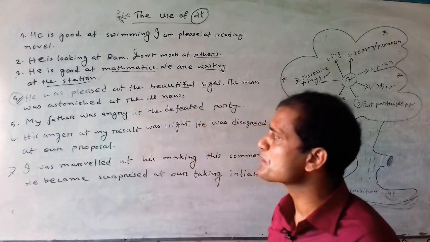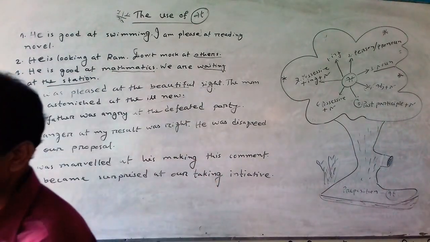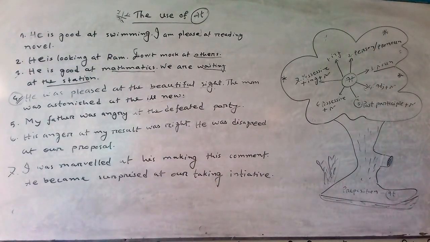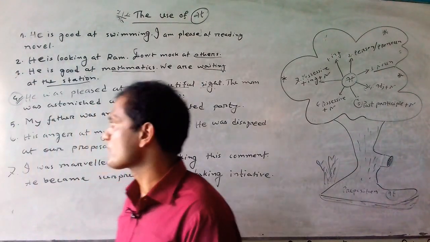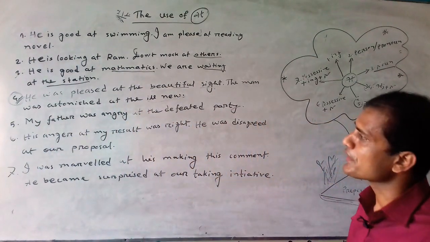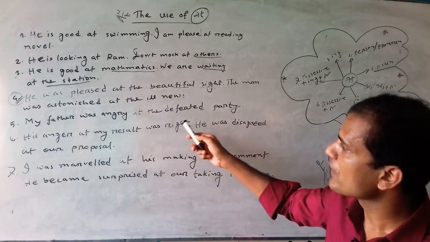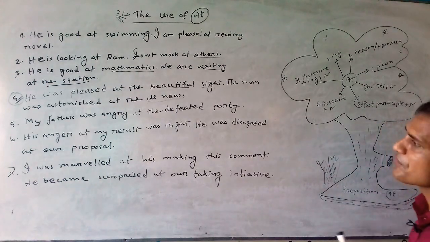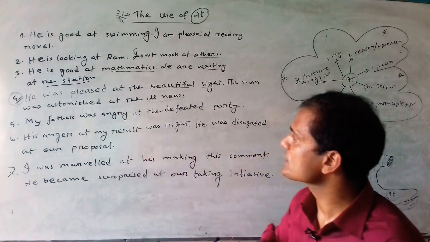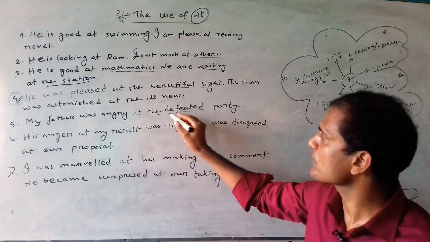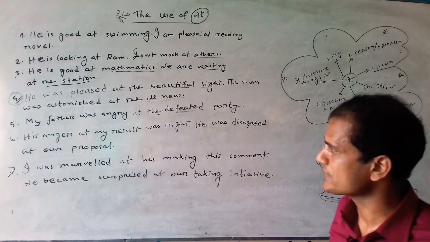When the past participle form of a verb works as an adjective in a sentence, and not as a verb, that is called past participle. So from this rule number 5 we can realize that after the preposition at we can use a past participle, then a noun in a sentence.